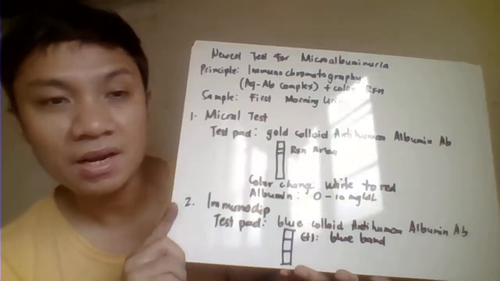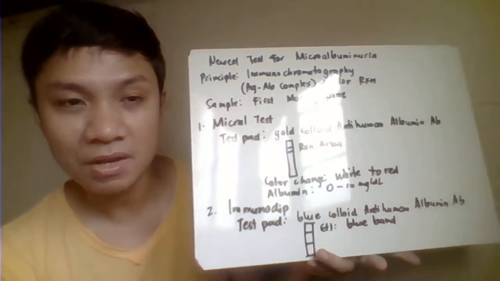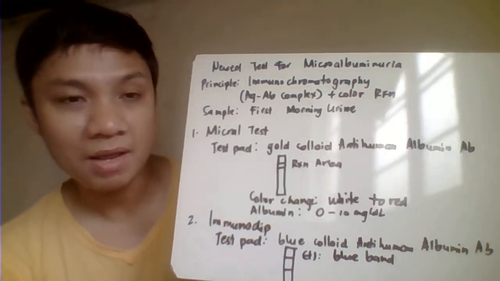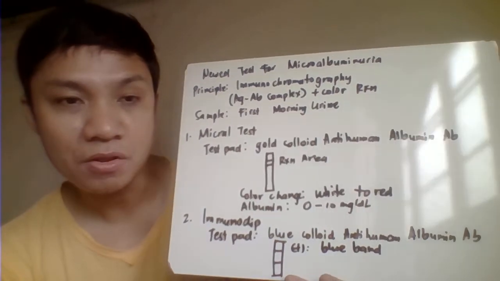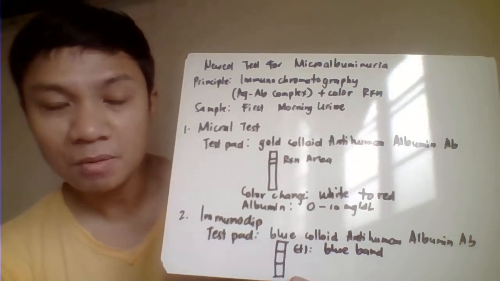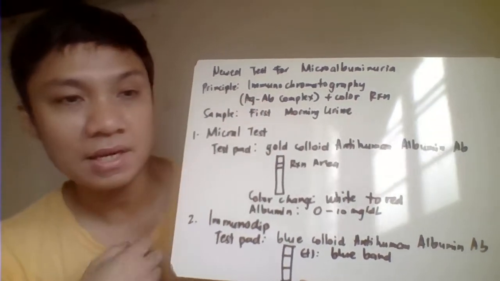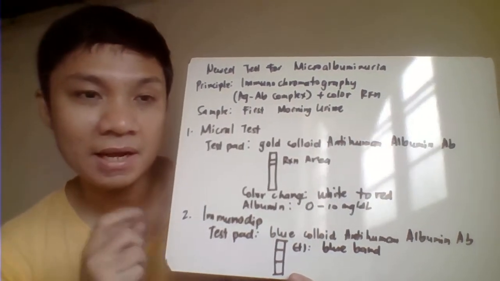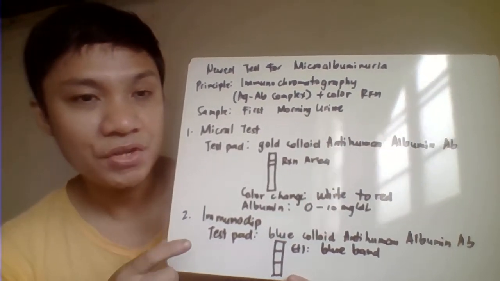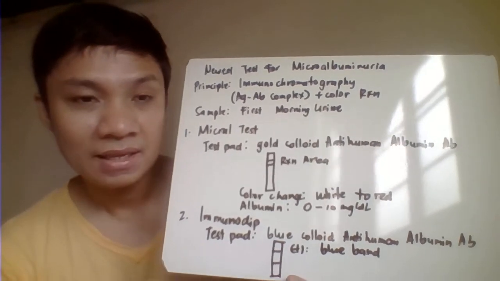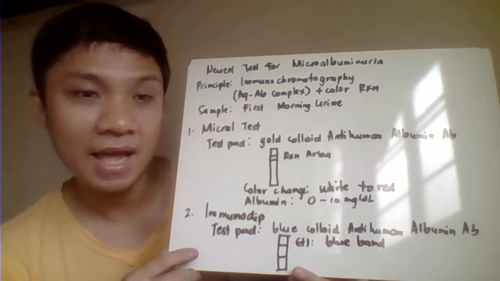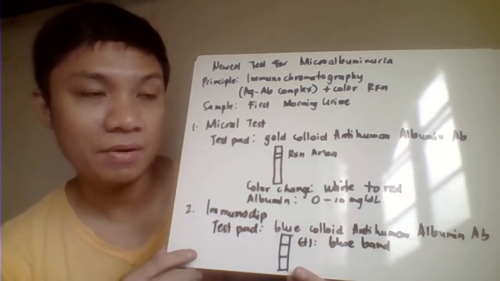Okay, then we have here the newer test method for detection of microalbuminuria. This one makes use of the principle of immunochromatography. Immunochromatography involves antigen-antibody reactions. So, tinetest natin sa sample natin ang albumin as your antigen, at ang test pad natin may naka-impregnate na anti-albumin antibody as your agent.